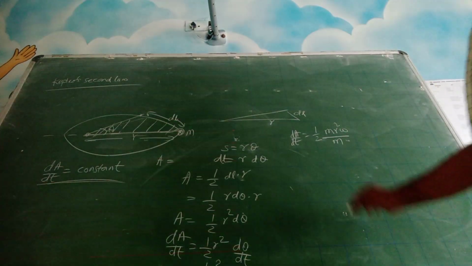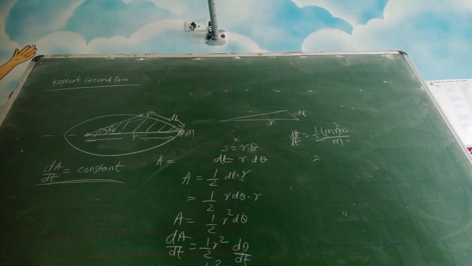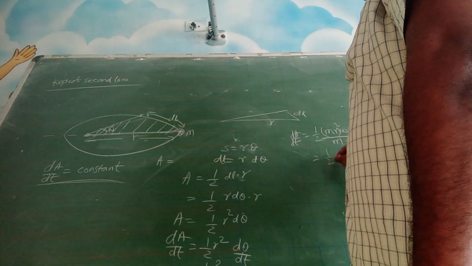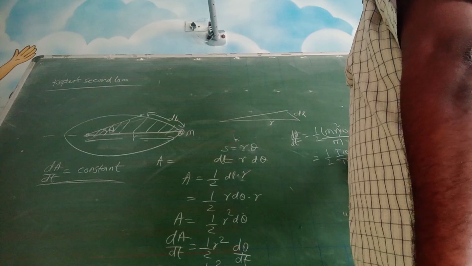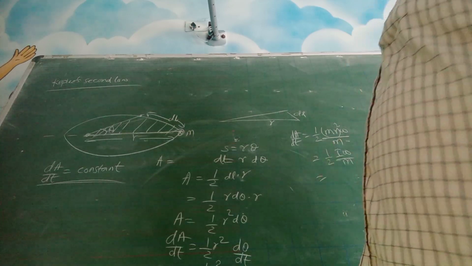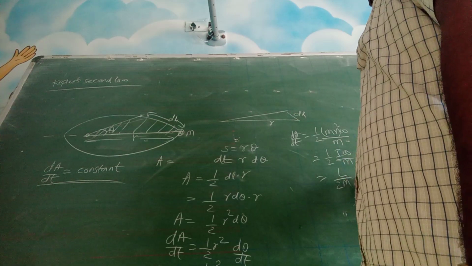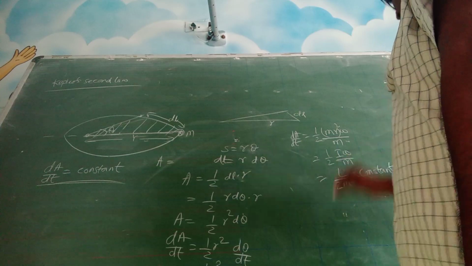Right? So what is this m r square? You have seen this in the oscillations chapter. It is moment of inertia. So it is half I omega divided by m. What is I omega? It is angular momentum, L. So it is L divided by 2m. So basically you are saying that L by 2m is constant.